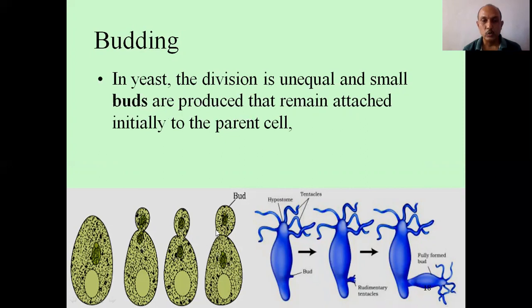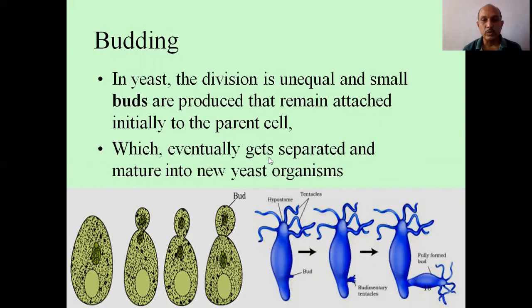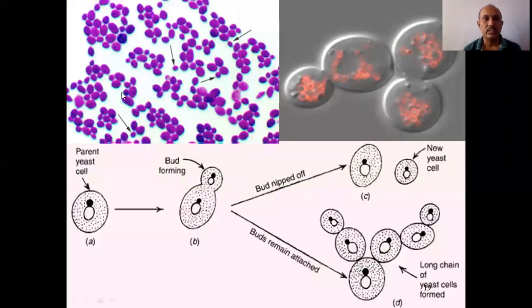In the cytoplasm, unequally, one is a larger cell and one is a smaller cell, which eventually gets separated and matures into a new yeast organism. That is called budding in yeast. You can see here a new bud produced from the cells. It may remain attached like a chain, or it may be separated into each single cell.